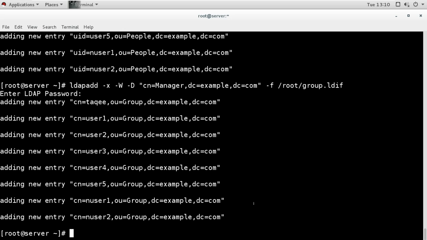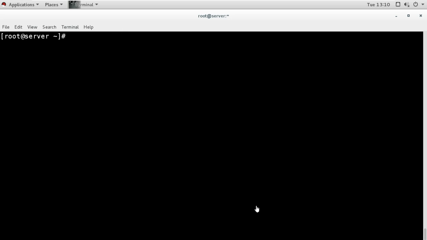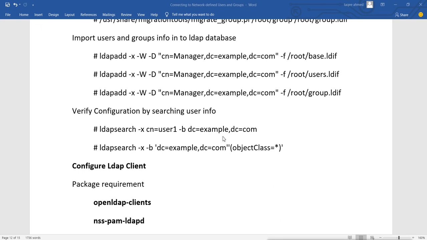Now we have imported the user information, group information, base information, now all set, and now our LDAP server can work. And now what we will do, first we will verify the configuration by searching the user information by using this ldapsearch command. We can use this command to search any user information, like which user you want to search, and the domain name.